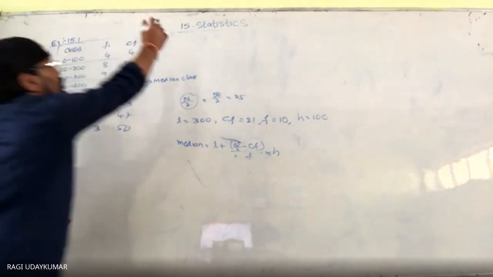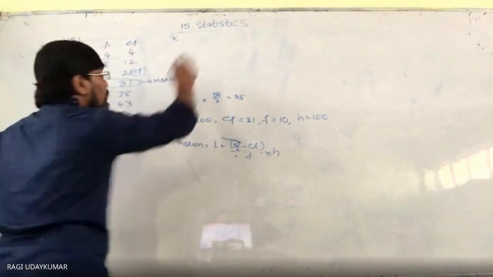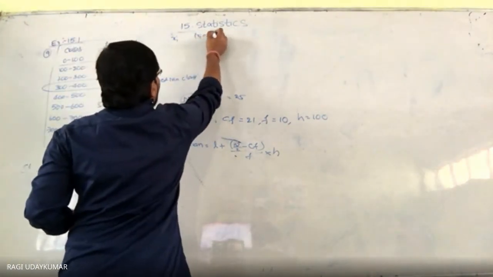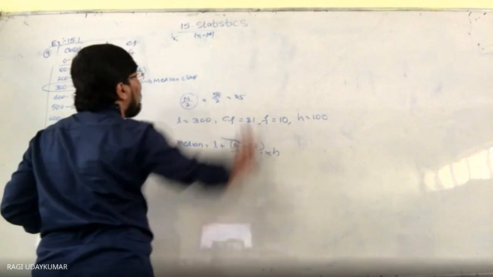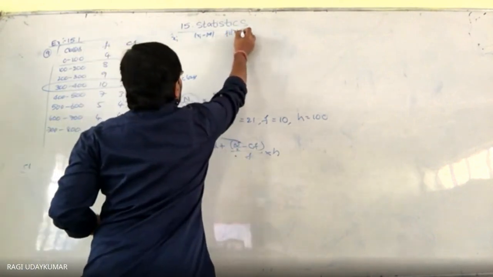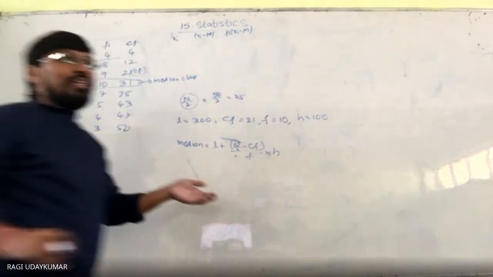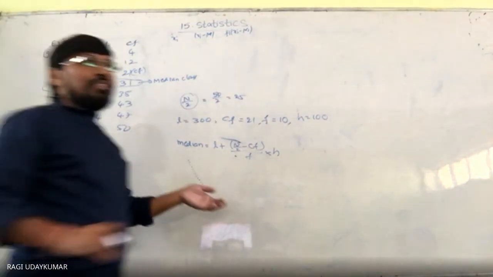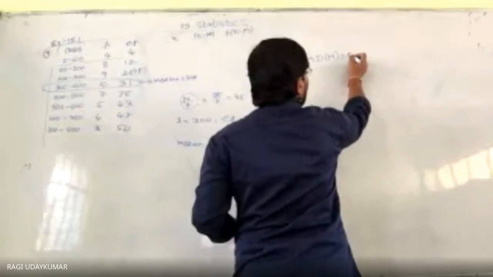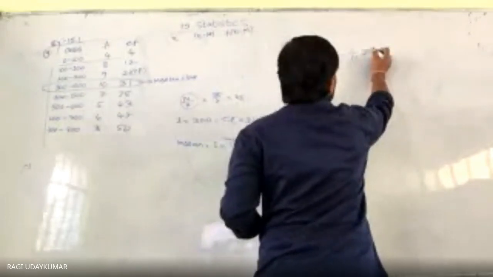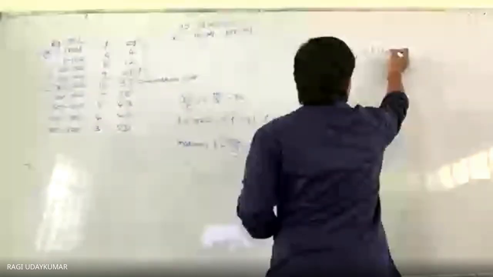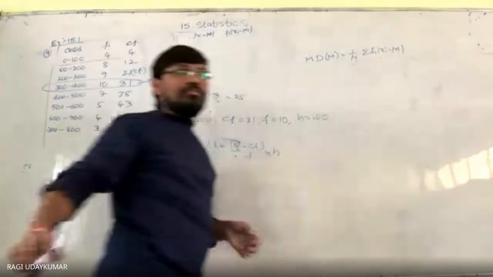After finding the mid values, find the absolute value of xi minus M. This should be multiplied by fi. And the formula for mean deviation about the median is 1 by n into sigma fi into the absolute value of xi minus M.